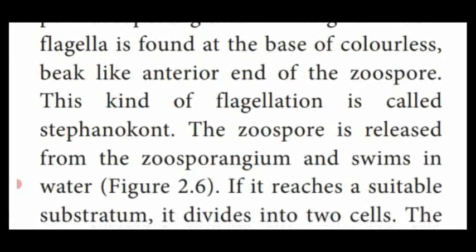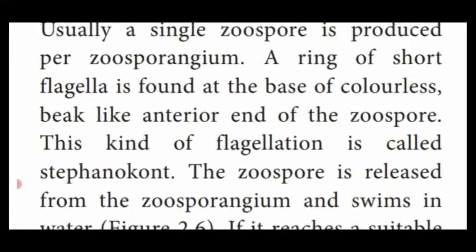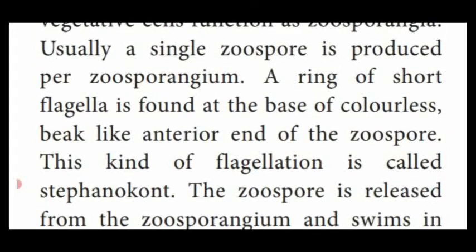This kind of flagellation is known as stephanokont. What is that? Stephanokont flagellation: a short ring of flagella at the base of the colorless, beak-like anterior end of the zoospore.